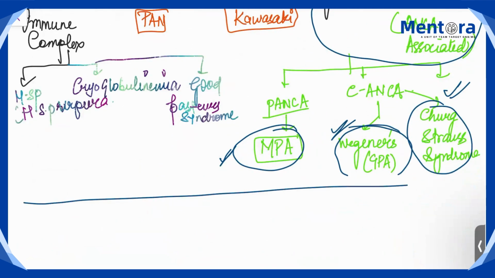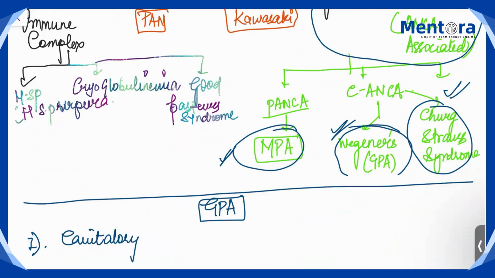So what are the key points in Wegener's granulomatosis? Granulomatosis with polyangiitis presents as cavitatory or nodular lesions in the lung.